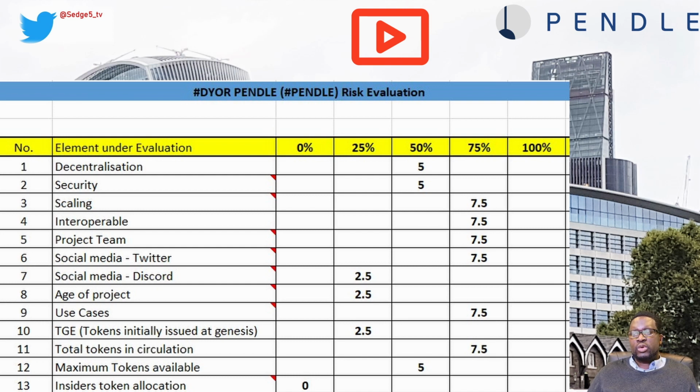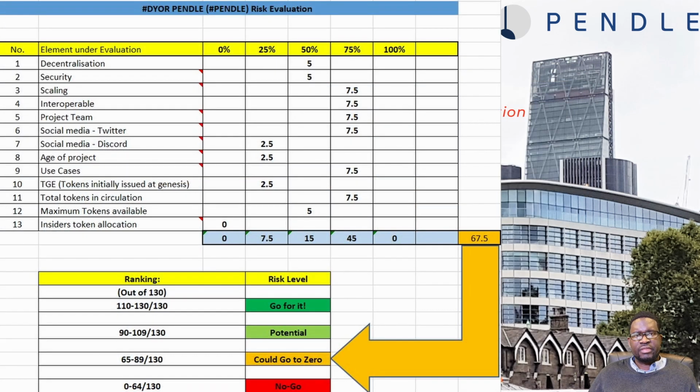Anyway, the aggregate score for Pendle comes up to 67.5 points out of 130, which puts Pendle within the could go to zero category, which means Pendle as a project, like many crypto projects, could go to zero under a certain set of circumstances. If those things fall in line, it could go to zero, but so could any other crypto project. It could go to zero.